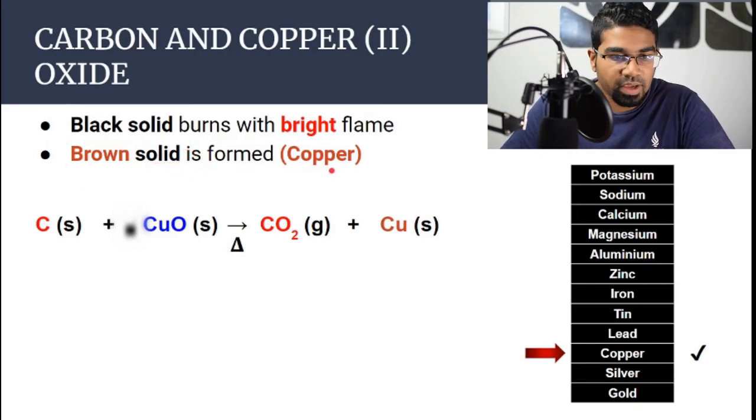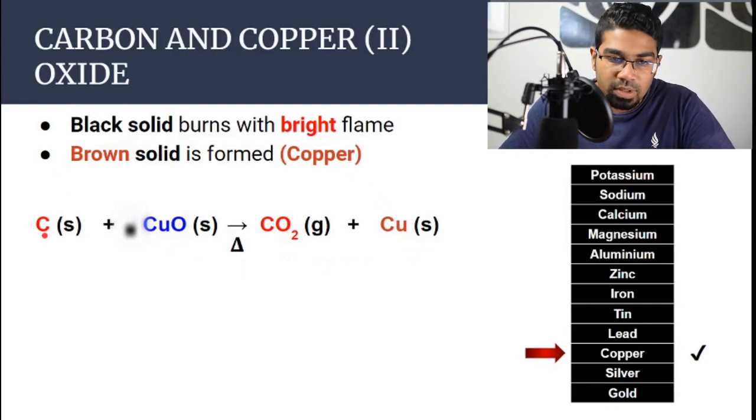Let's take a look at the chemical reaction. So we had carbon powder and copper 2 oxide powdered as well. When we burn it, this sign here represents heat. When we heat these two reactants together, carbon displaces copper. So carbon is oxidized. Carbon reduces copper 2 oxide. There are many ways of looking at it. The carbon becomes carbon dioxide, is oxidized to carbon dioxide. Copper 2 oxide is reduced to copper metal.